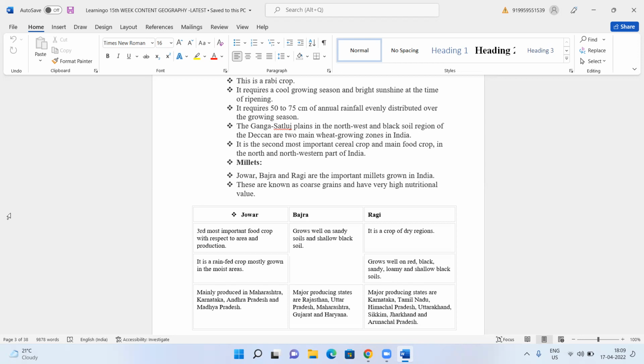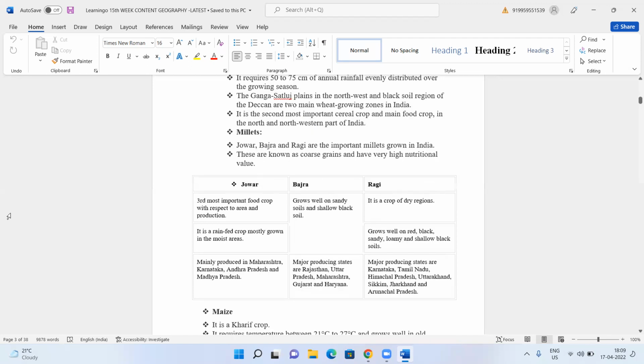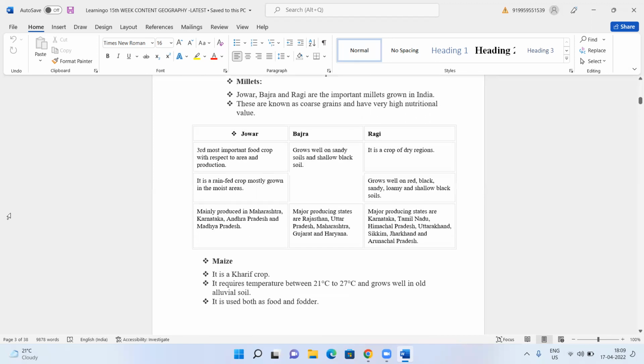So jowar, bajra, and ragi are considered to be the important millets which are grown in our country. And these are also known as the coarse grains and have very high nutritional value. Just now I told you, because of the changing lifestyle, people are now going for millets instead of rice and wheat. Now, if you take jowar, it is the third most important food crop with respect to area and production. So after rice and wheat, this is the third one which is usually grown in our country.